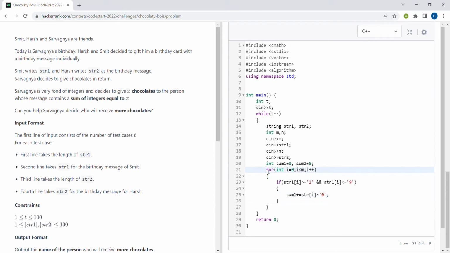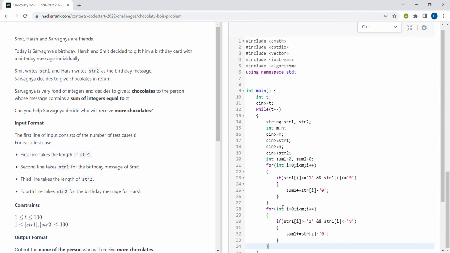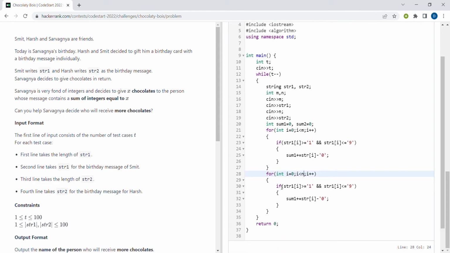Then similarly we have to do the same thing for sum2, that is the second string. So n is the length of the second string, and here instead of string 1 we'll have string 2, and there is sum2 plus equal to string 2 of i minus '0'. Okay, so we have maintained sum1 and sum2 and we got the sum of integers in both the strings.